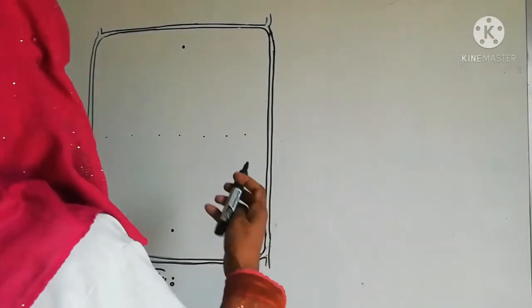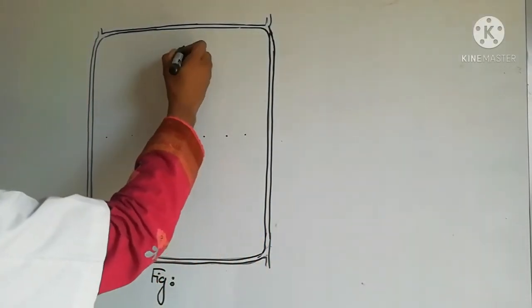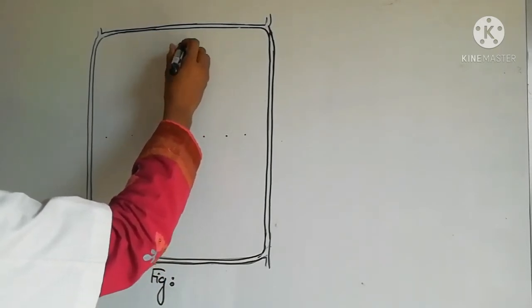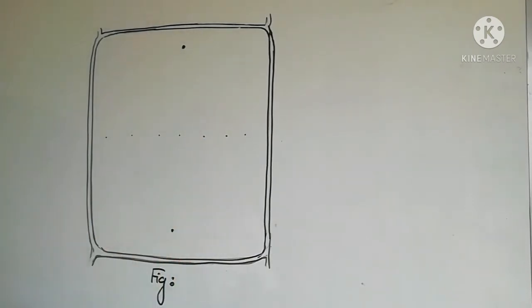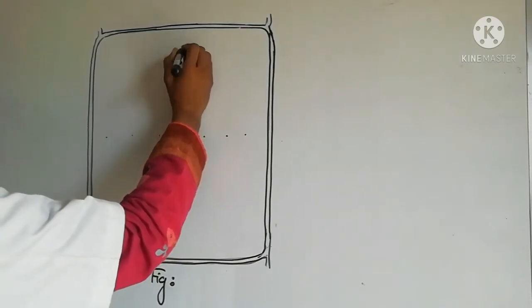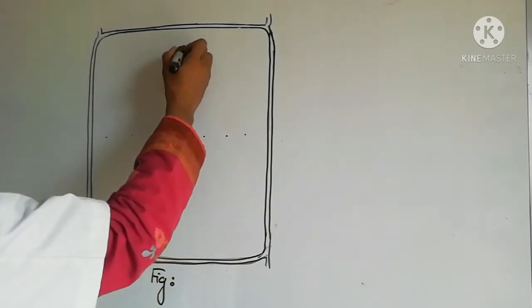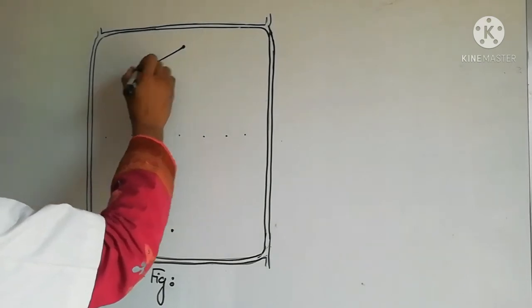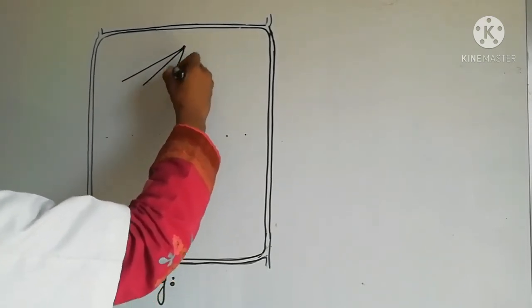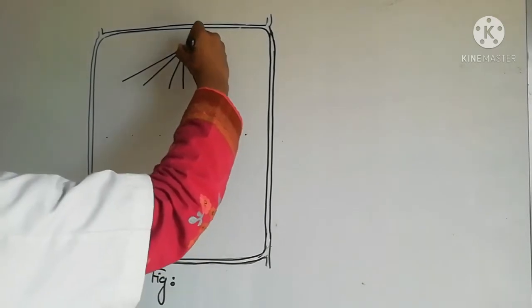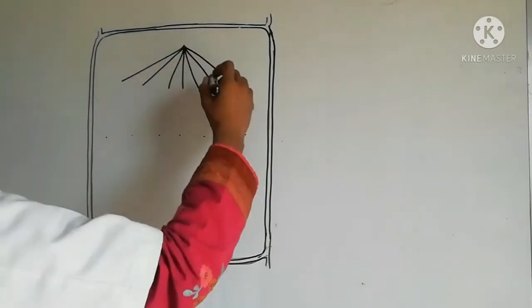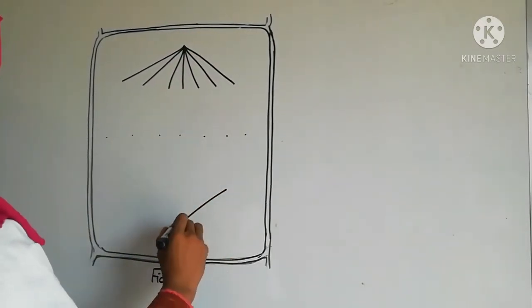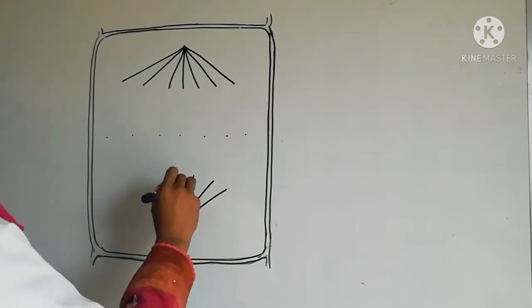My dear students, now we are drawing the anaphase stage. In this stage, the centromere of the chromosome completely splits and makes two daughter chromosomes, and the two chromosomes move to the opposite poles. So we have to make this type of structure here, spindle apparatus. Those are the spindle apparatus.